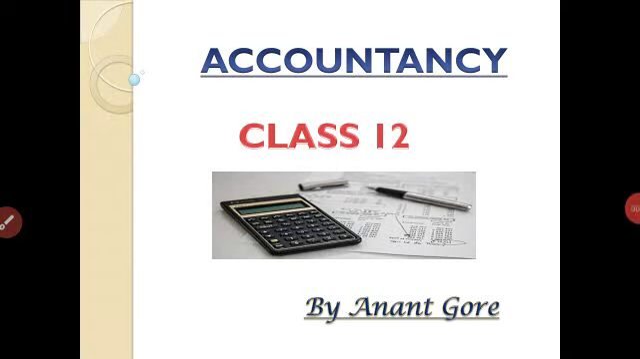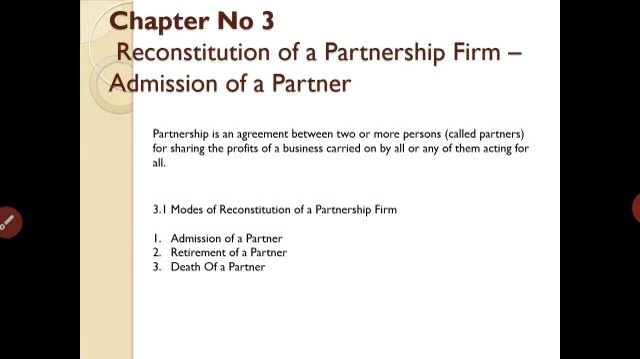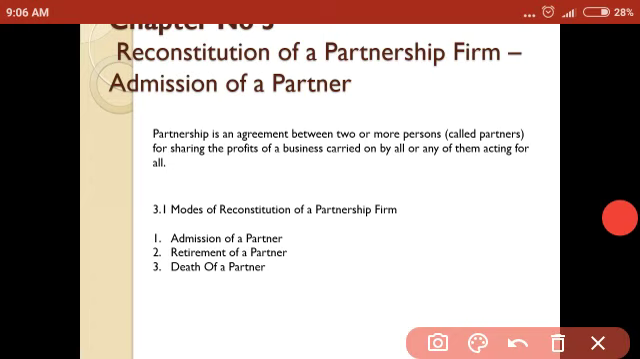I am Anant Gore. Today we are going to learn Accountancy Class 12, Chapter number 3, Reconstitution of Partnership Firm. As you know, we already learned what a partnership firm is. Partnership means there should be at least two or more persons in the business, and these two or more persons are called partners, and collectively we can call them a firm.